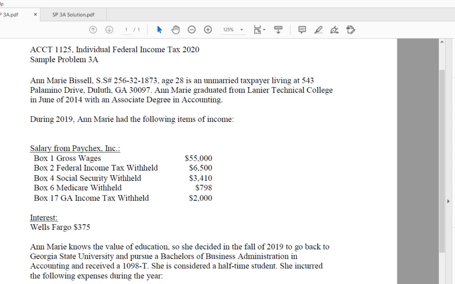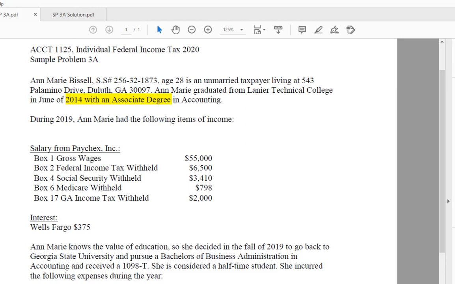She graduated from LTC in 2014. Right away, it should come to mind that she probably had and used the American Opportunity Tax Credit for 2 years when she pursued her associate's degree, right? AOTC could be for 4 years, so she has 2 years of eligibility remaining.